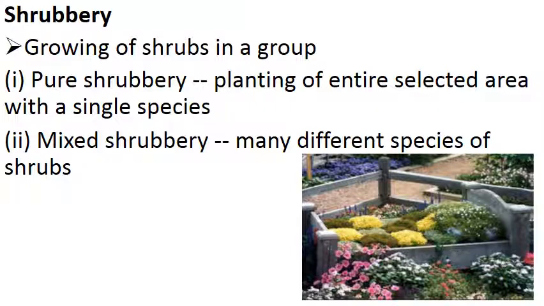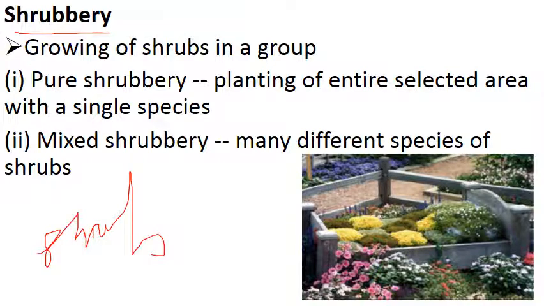Let's start. First one is shrubbery. Before going to shrubbery, you should know what a shrub is. Plants are of three types: one is a herb, second is a shrub, and last is a tree. When the plant height is less than 1 meter, it is known as a herb and it has no secondary growth. When the height is between 1 meter and 3 meters, it is known as a shrub and it has some secondary growth. And when the height is more than 3 meters, it is known as a tree, and it has a crown, secondary growth, and bark.